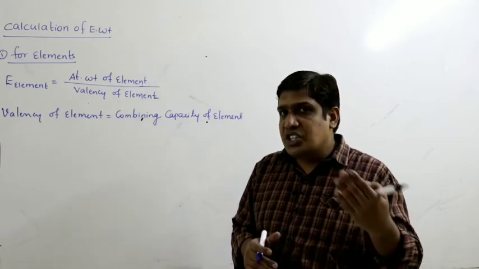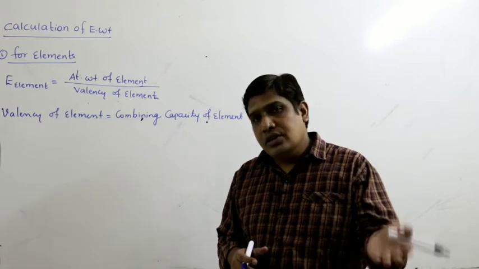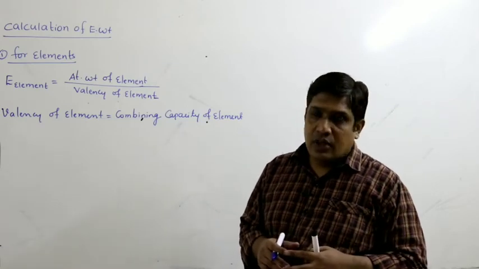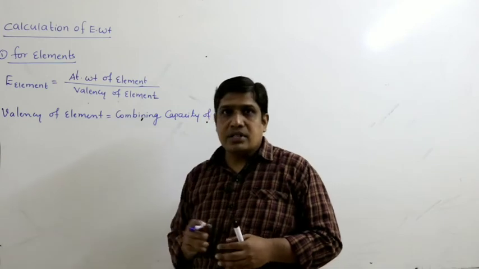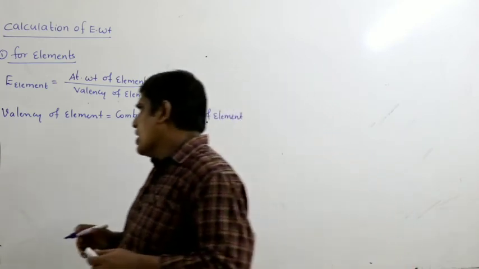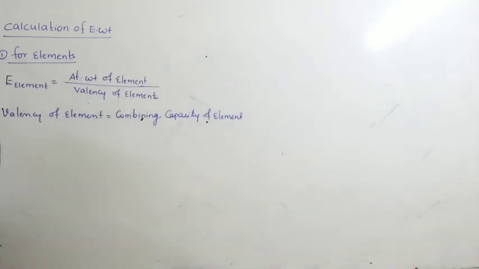In that process they share their electrons, or they lose or gain electrons, which we call combining capacity. Here, how many covalent bonds can they form? Let us see some examples.